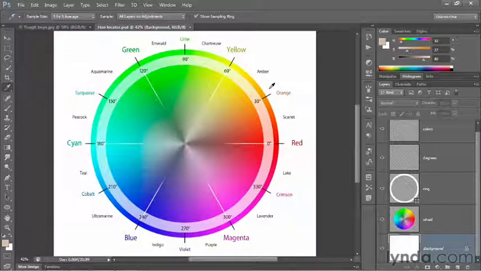And that's how you go about identifying a color cast in Photoshop. In the next movie, I'll show you how to correct for color cast.